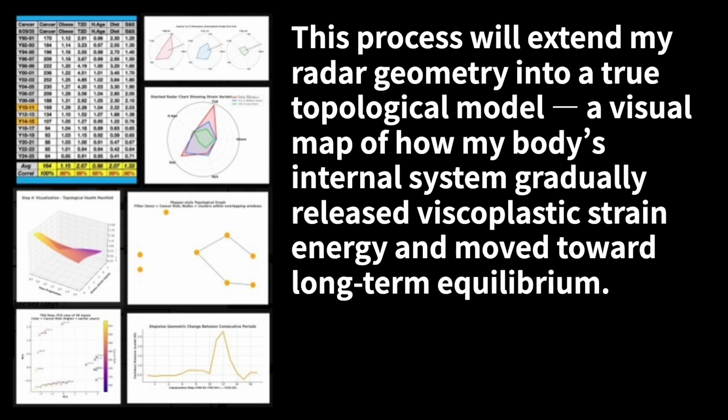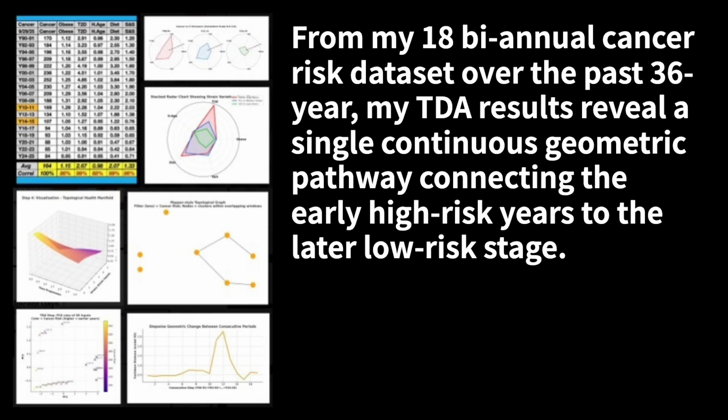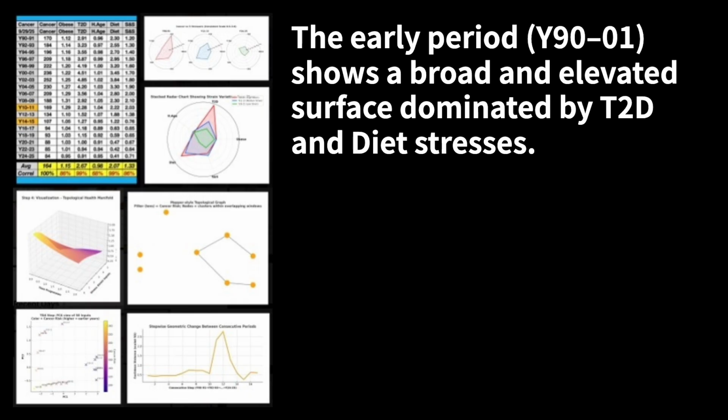This process will extend my radar geometry into a true topological model, a visual map of how my body's internal system gradually released viscoplastic strain energy and moved toward long-term equilibrium. TDA observations: from my 18 biannual cancer risk dataset over the past 36 years, my TDA results reveal a single, continuous geometric pathway connecting the early high-risk years to the later low-risk stage. The early period, from Y90 to Y01, shows a broad and elevated surface dominated by T2D and diet stresses.